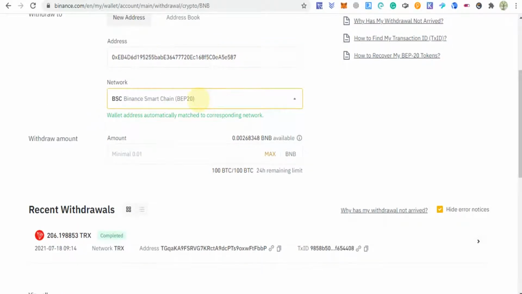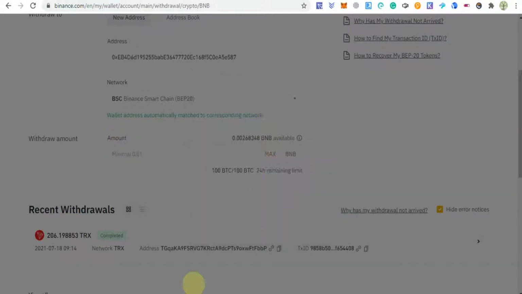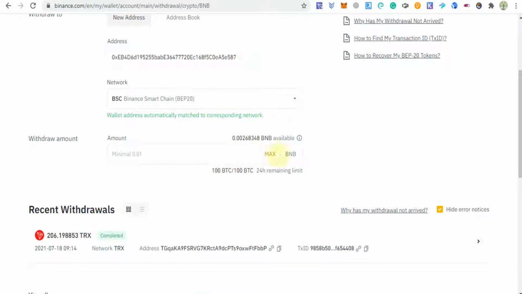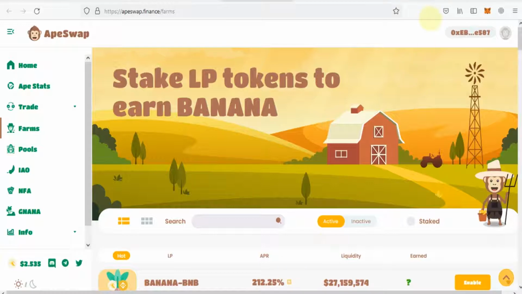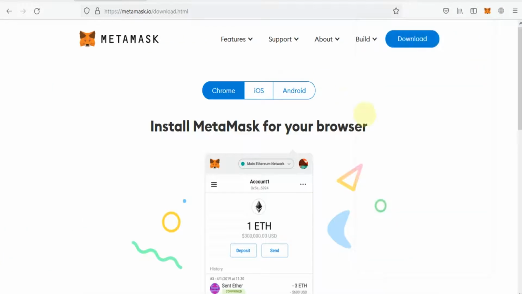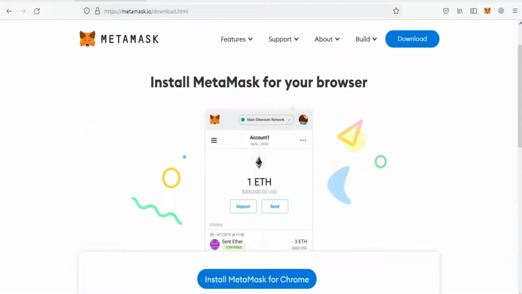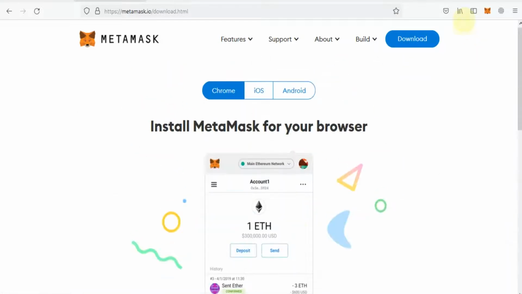So you need to click on the BSC network. Here you will put your MetaMask wallet address, click on your BNB, and withdraw your BNB into MetaMask. If you haven't installed the MetaMask extension, you should install it and make an account on this network.